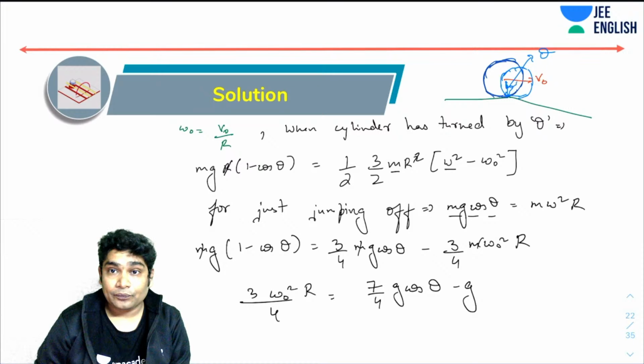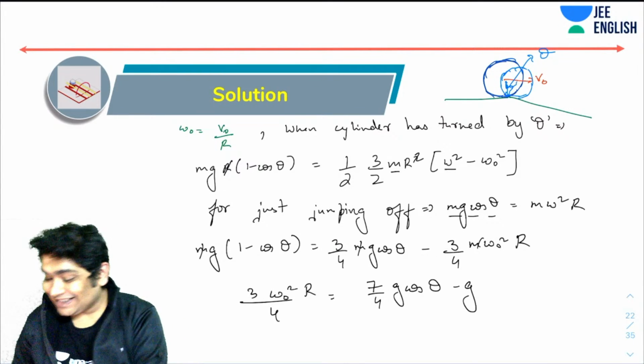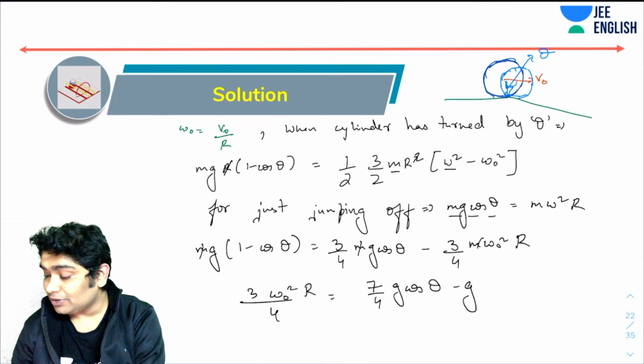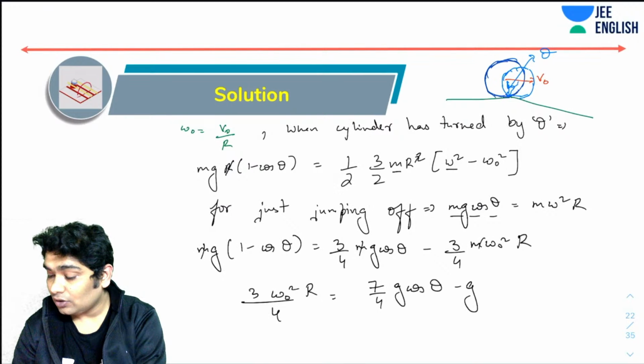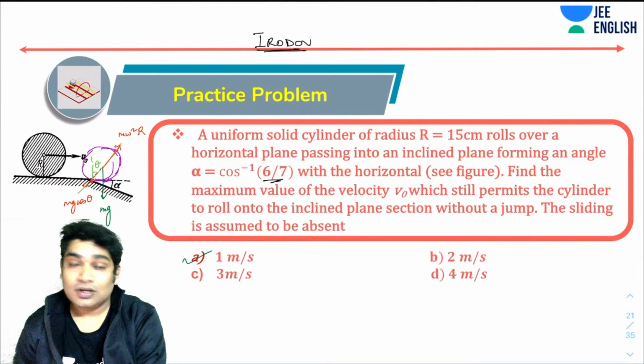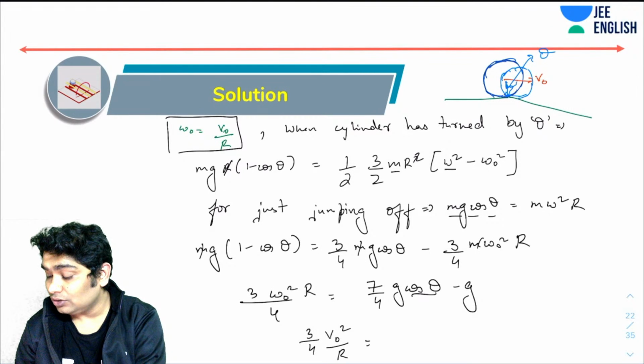Now all you need to do is substitute this value of omega naught, and cos theta was given to you as 6 by 7. So you will realize 3 by 4 v naught square over r would be equal to g into 6 by 7,